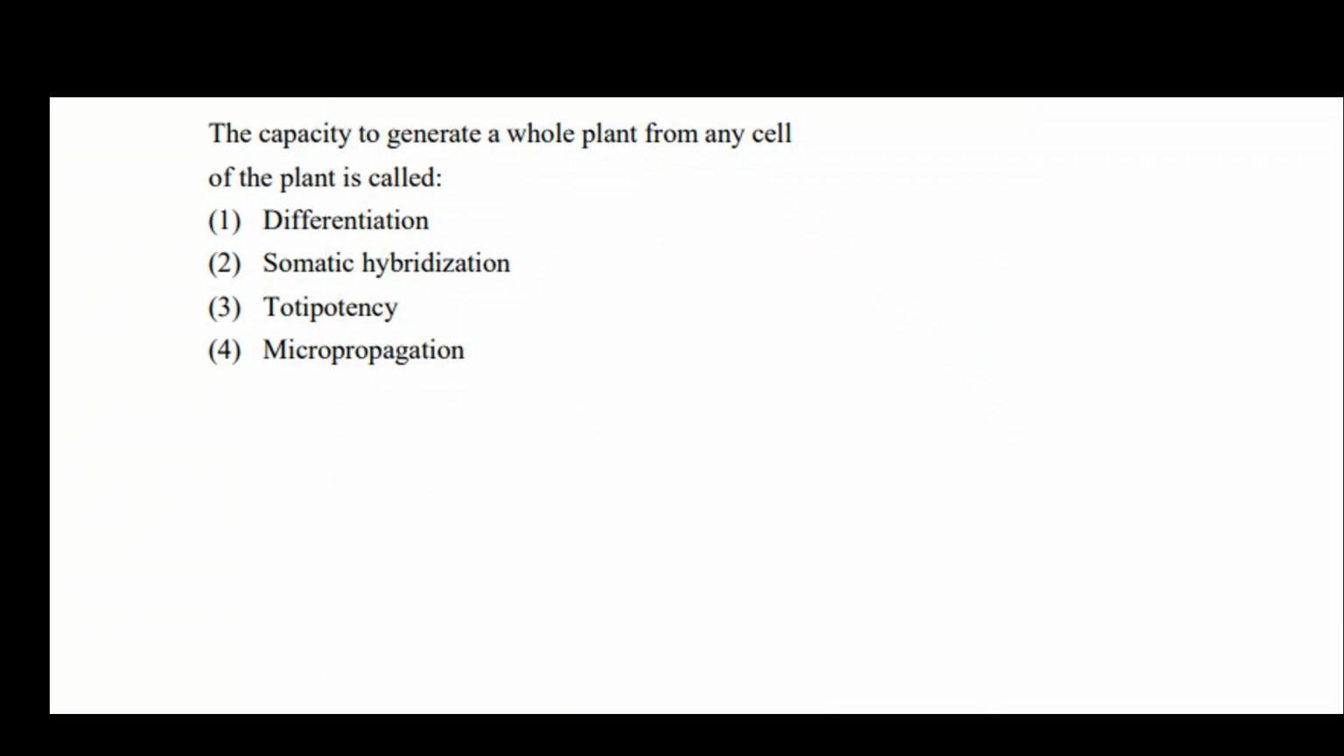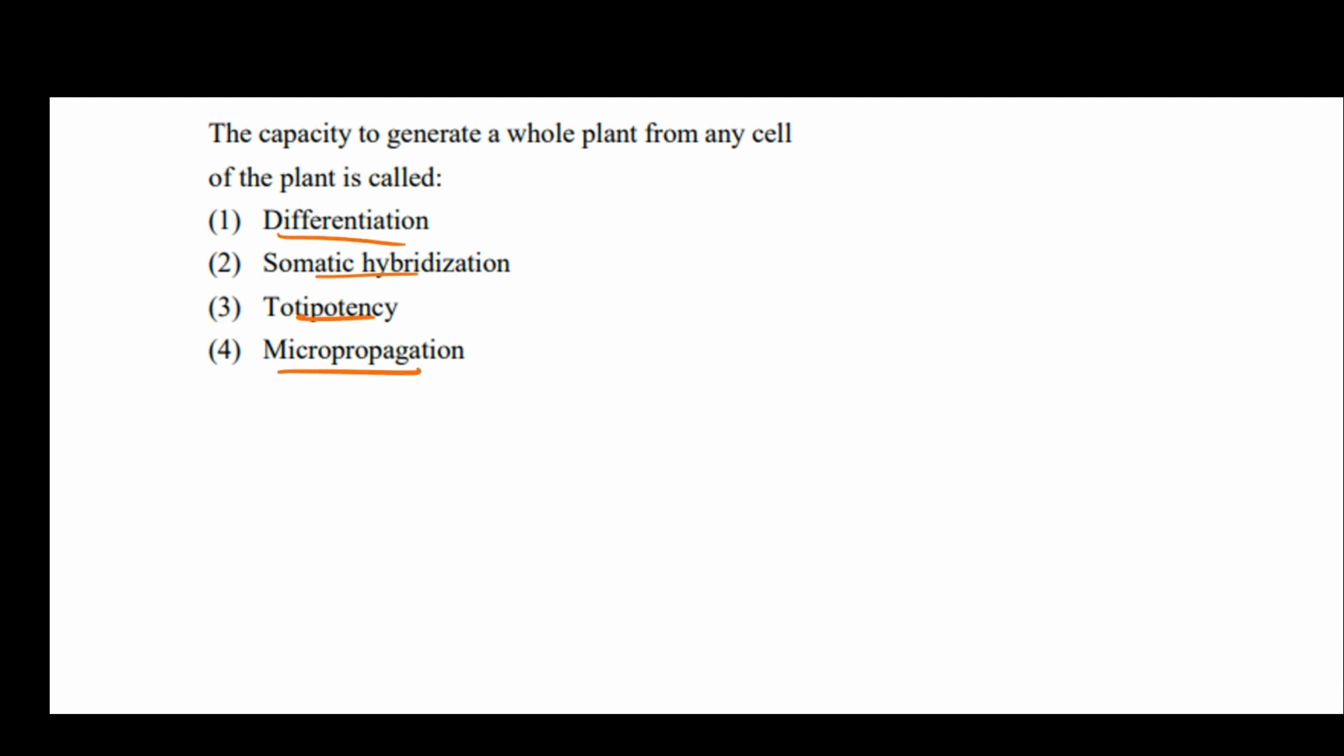Let us solve a question asked in the NEET 2024 exam. The capacity to generate a whole plant from any cell of the plant is called: differentiation, somatic hybridization, totipotency, micropropagation. Okay, first let us understand each of these terms, then you will know what's the right answer.